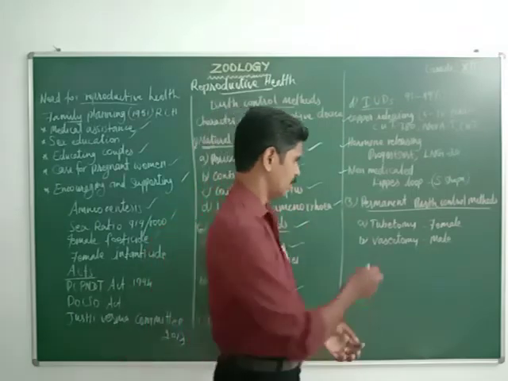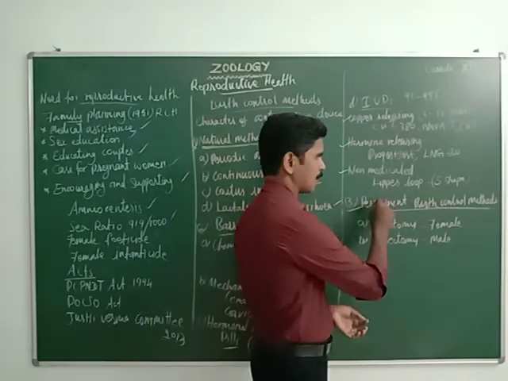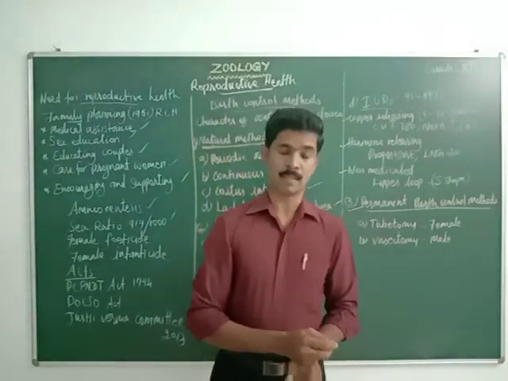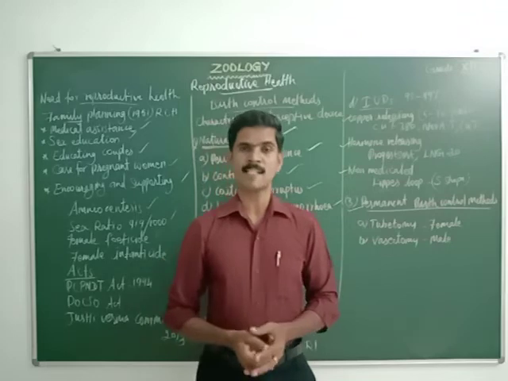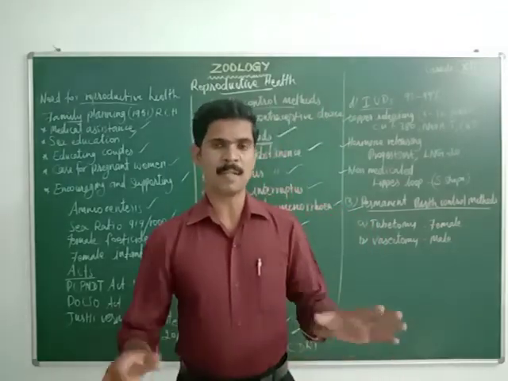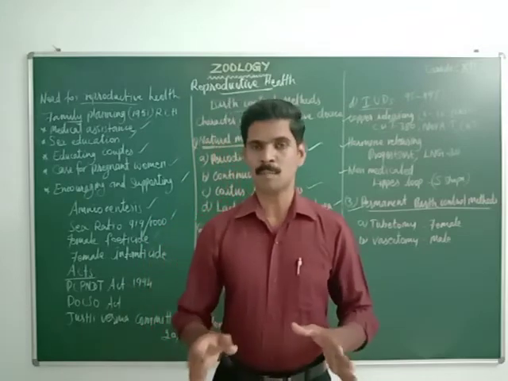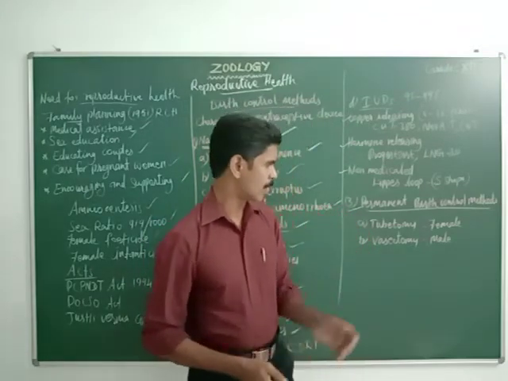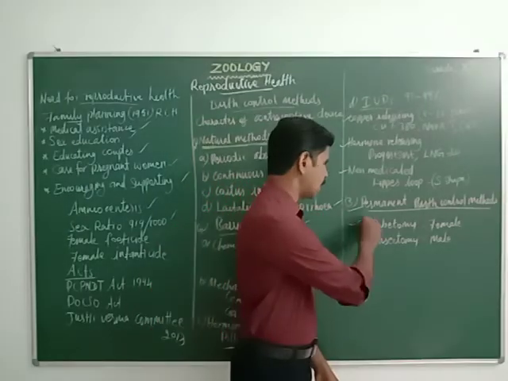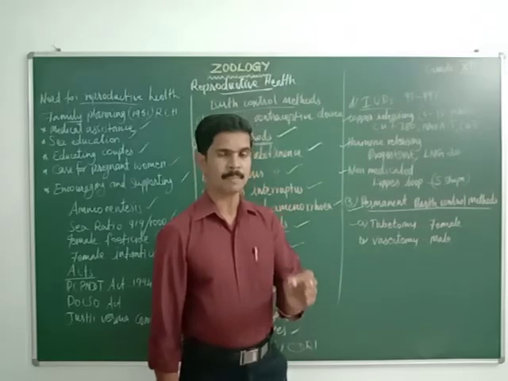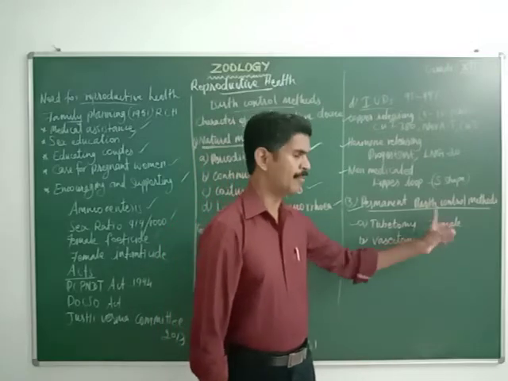Then the last method is the permanent birth control methods. So the fertilization process, or the development of a baby, is prevented permanently by some method. There are two methods of permanent birth control. The first one is tubectomy. This birth control method is performed in the body of the female.